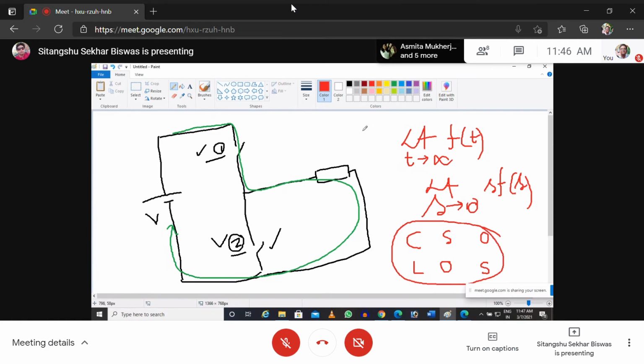So now what I am going to do basically, I am going to put one capacitor across the switch. Now what is happening?